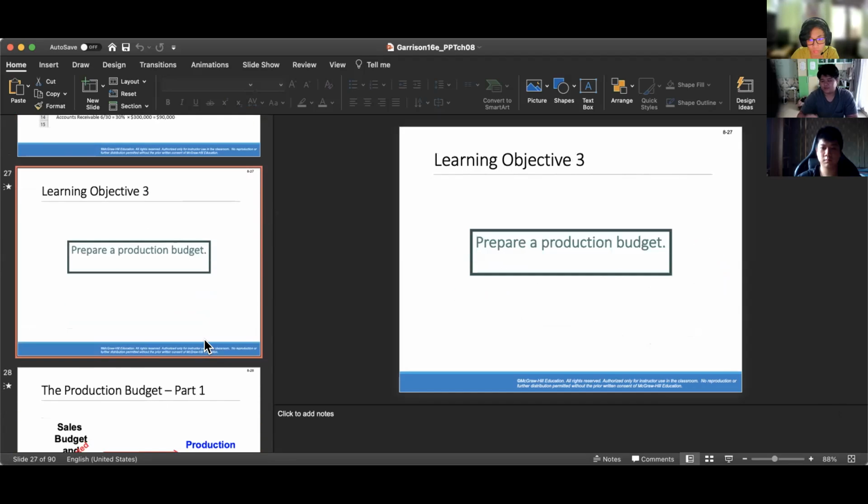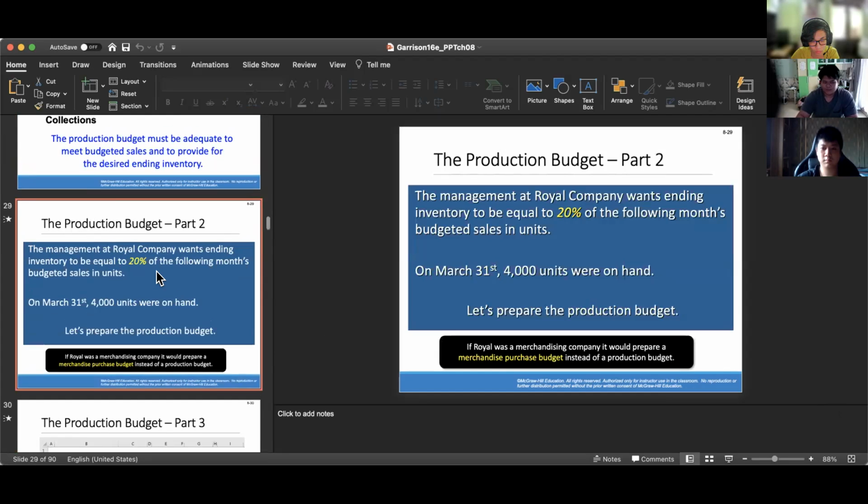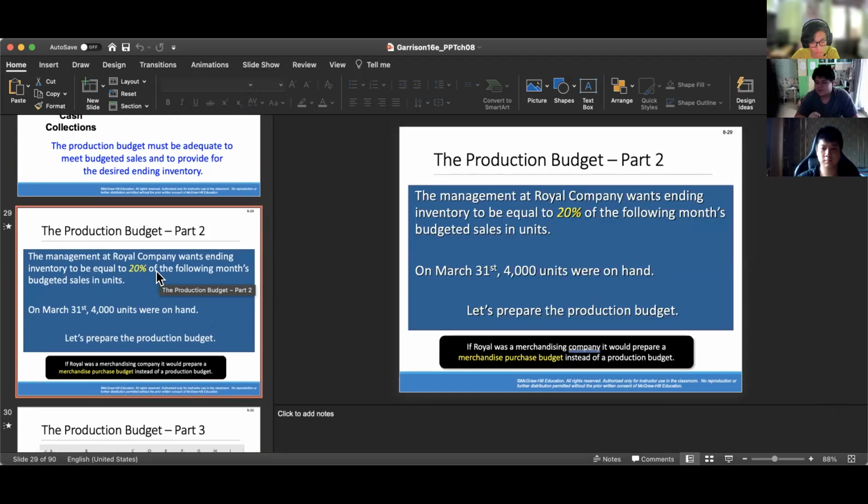Learning objective 3, prepare a production budget. The production budget must be adequate to meet budgeted sales and to provide for the desired ending inventory. Let's say that management at a company wants ending inventory to be equal to 20% of the following month's budgeted sales in units. On March 31st, 4,000 units were on hand. Let's prepare the production budget.